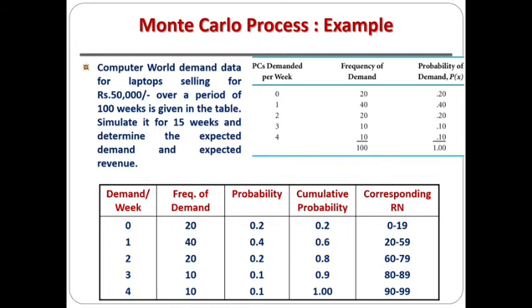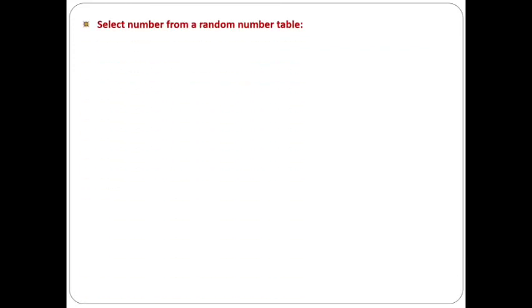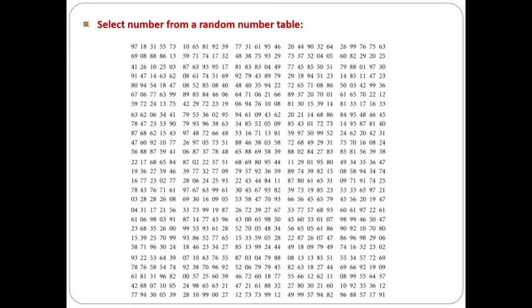Then after having the time interval of random numbers, next thing is we have to select the random numbers from the random number table. So this is the given random number table. We have to simulate it for 50 simulations, 50 weeks, it is given in the problem itself. So I am just taking the random numbers, and we already decided to have 2-digit random numbers. So random numbers are 31, 88, 10, 14, 54 and so on. I am just going to have the set of 15 random numbers like this.